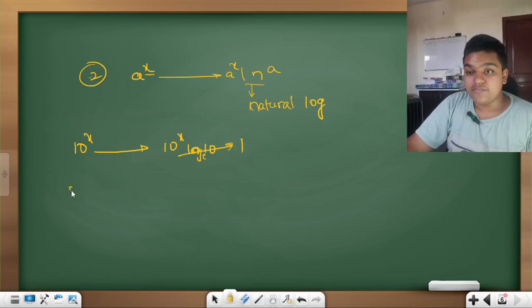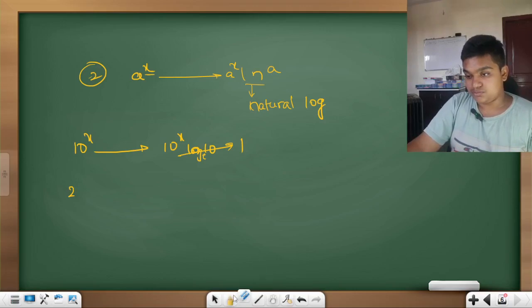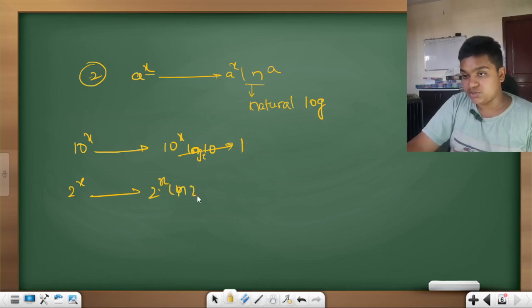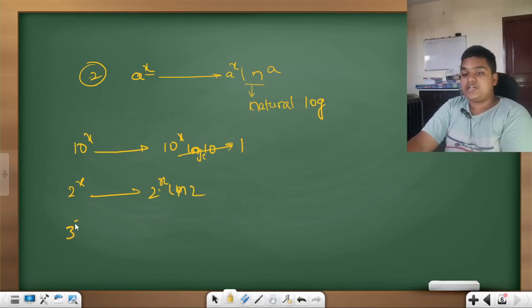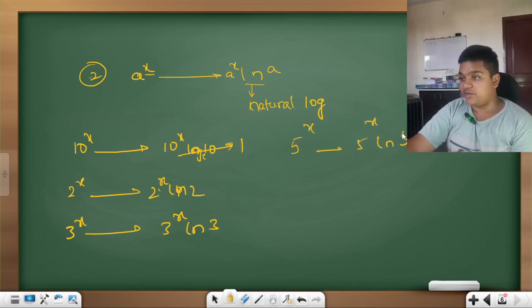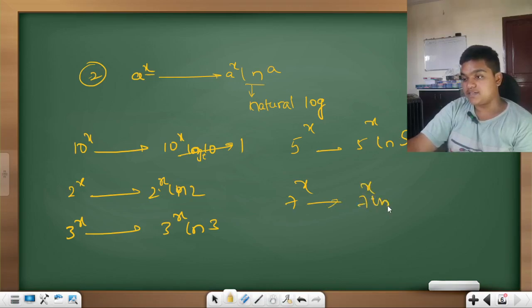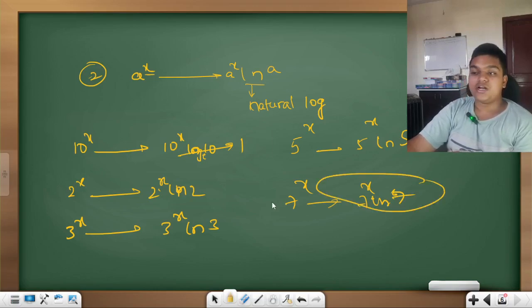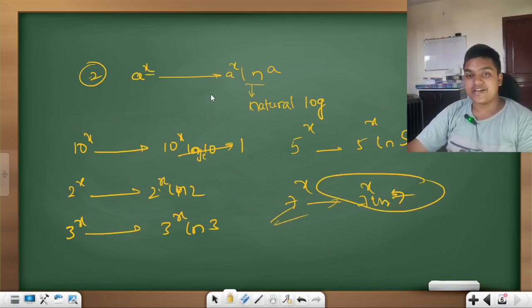If it is 2 to the power x, the derivative is 2 to the power x ln 2. If it is 3 to the power x, it is 3 to the power x ln 3. If it is 5 to the power x, it is 5 to the power x ln 5. Clear? Calculate for 7 to the power x now. Yes, this is your answer. Clear with the second basic formula.